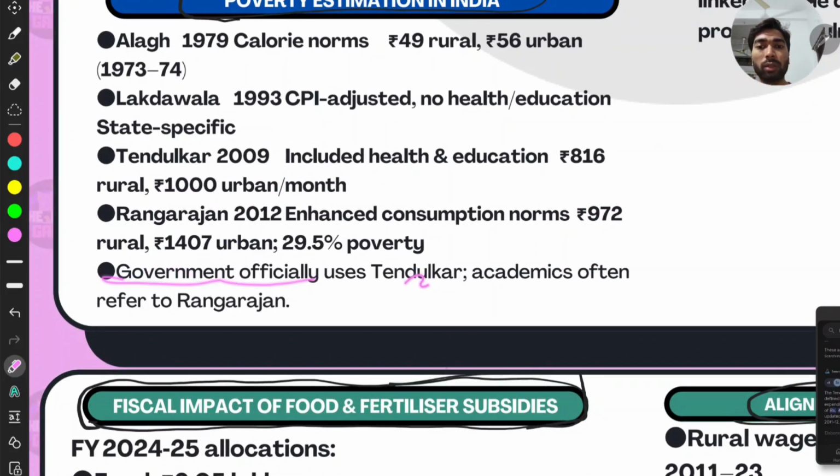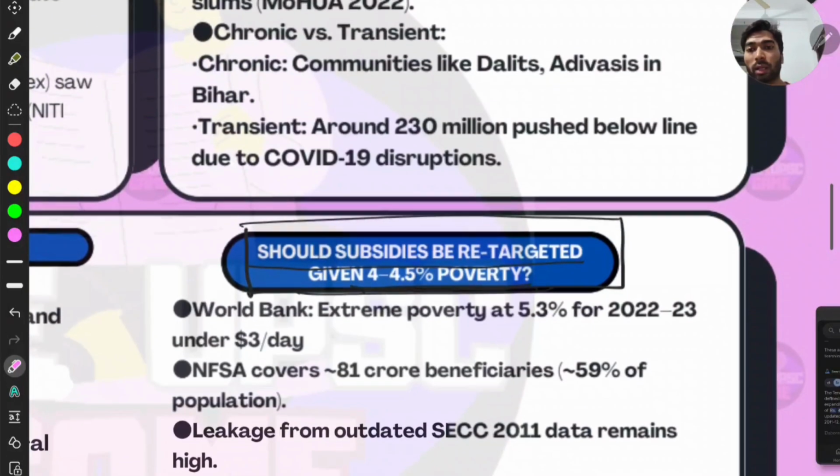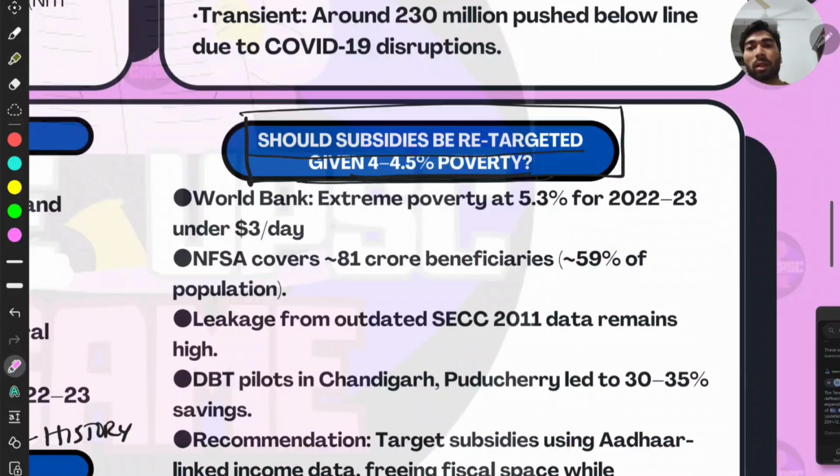Government officially uses Tendulkar data, right? But academics often refer to Rangarajan for estimates purpose, right? Then, should we retarget the subsidies given, when 4.5 percent of poverty is prevailing, right?